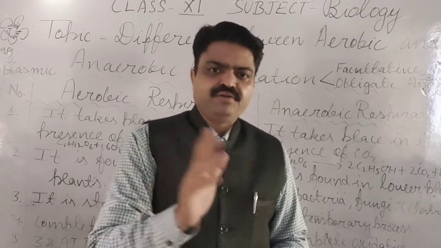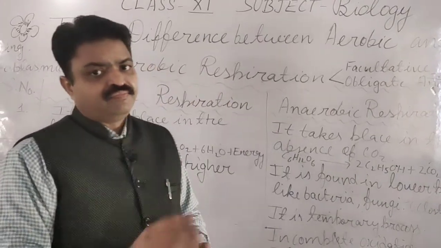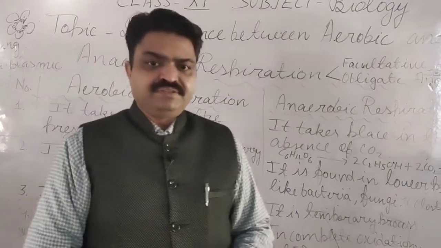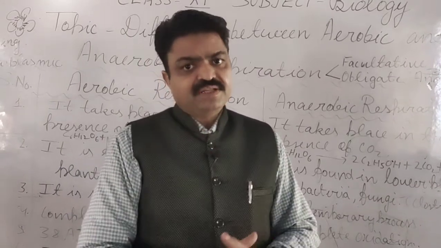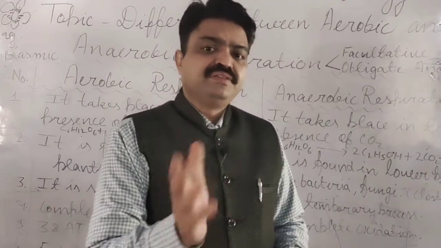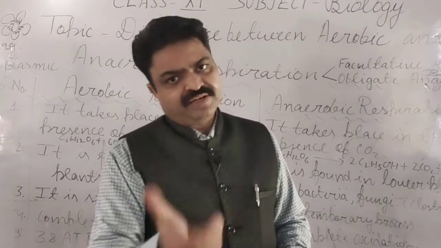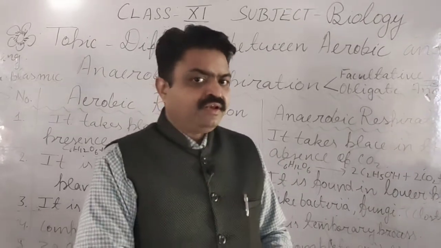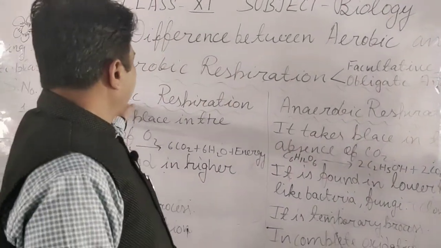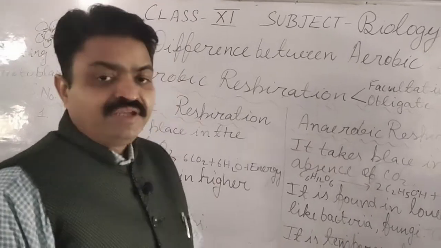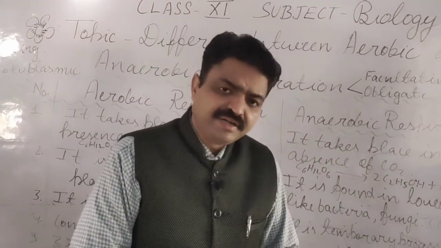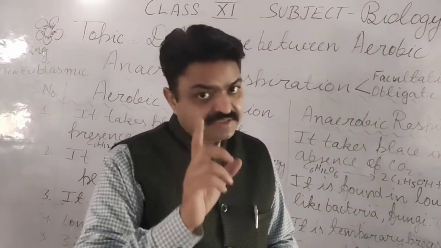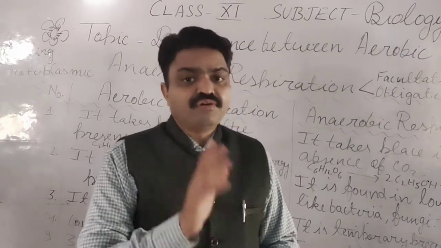Aerobic and anaerobic respiration are both found in plants, from which the plants oxidize their food and get the energy. The first is aerobic respiration, the respiration that takes place in the presence of oxygen